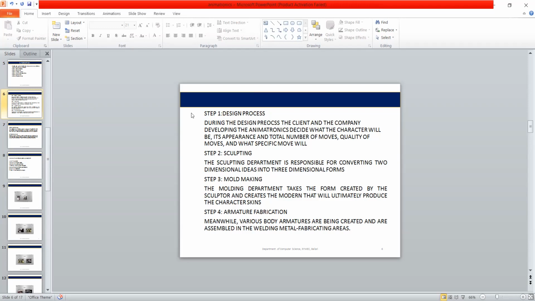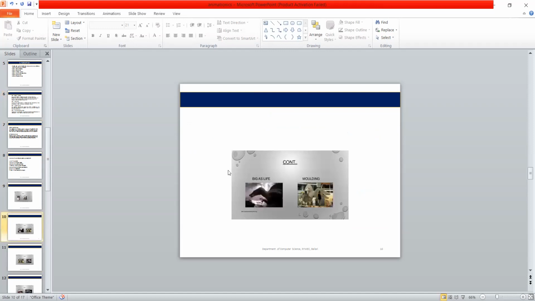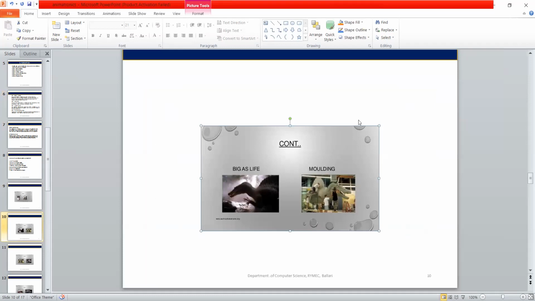Sir, first we can draw on paper. We draw on paper, so that is 2D. From paper to 3D, next how will we convert the model? How will they convert it to a 3D model? Sir, in this picture we can do mold making. We can create a mold, sir. They are saying the molding is for electronic movements. Then from the paper, how will they transfer to the molding?